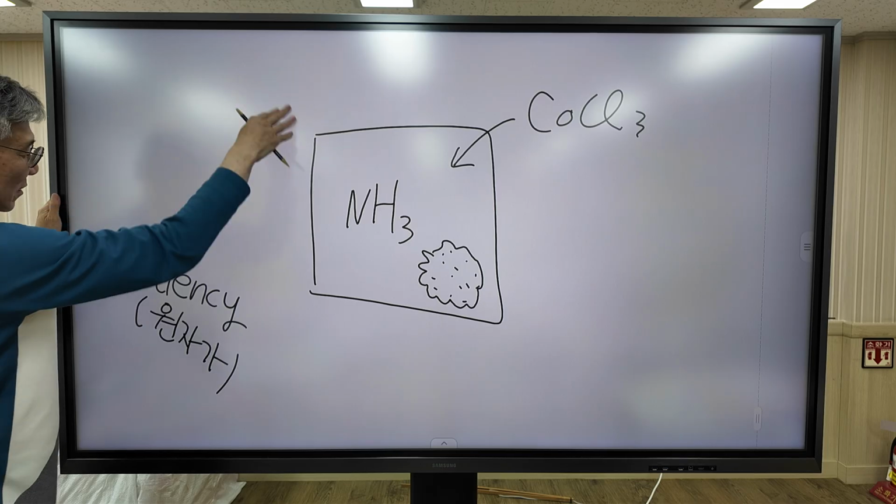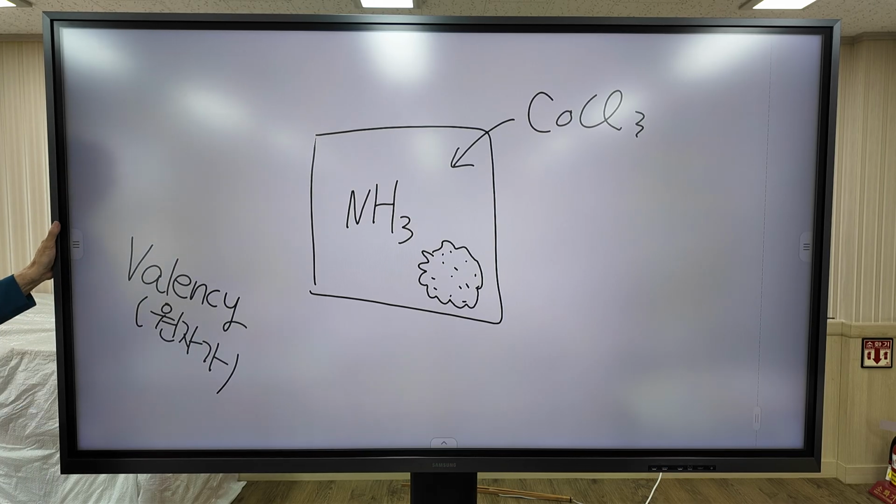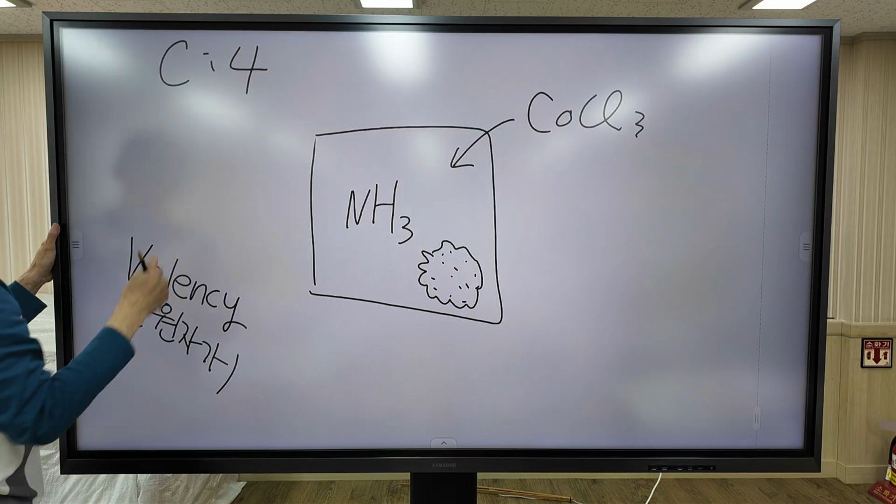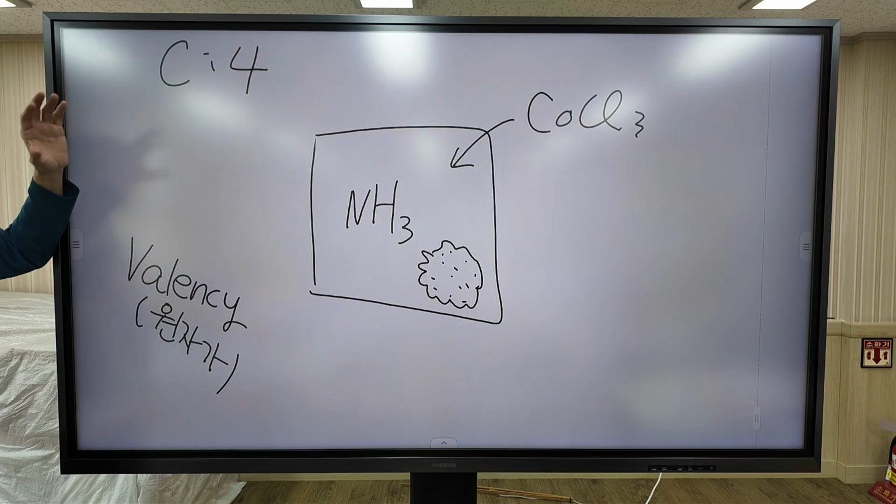According to the concept of valency, each element has a fixed number of hands or bonds it can form. For example, carbon has a valency of 4, so carbon can only form 4 bonds.